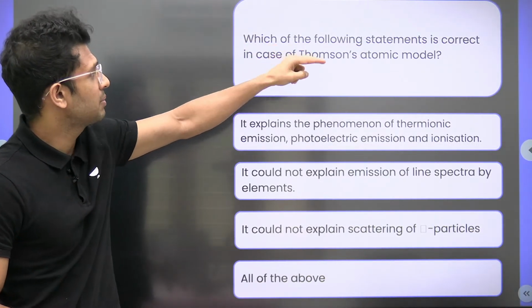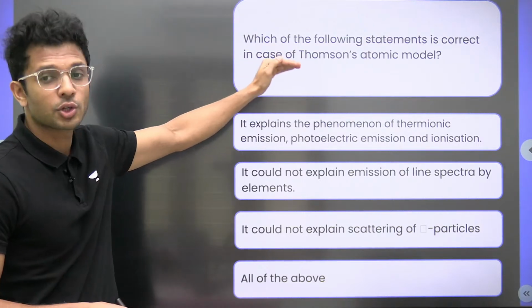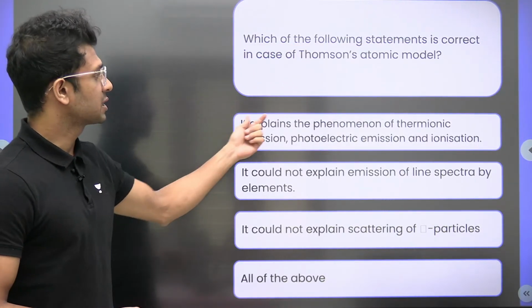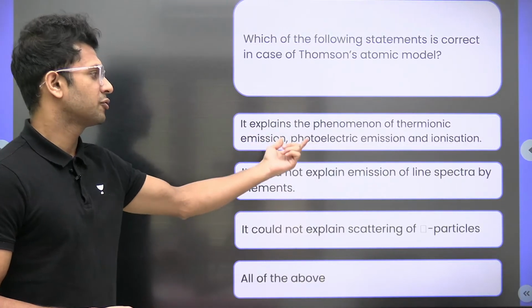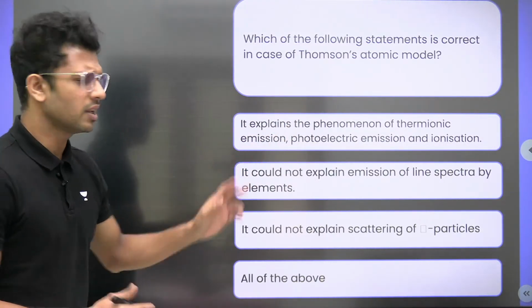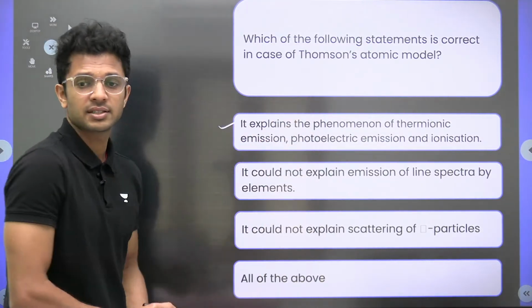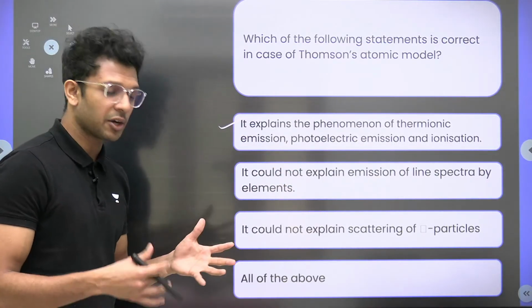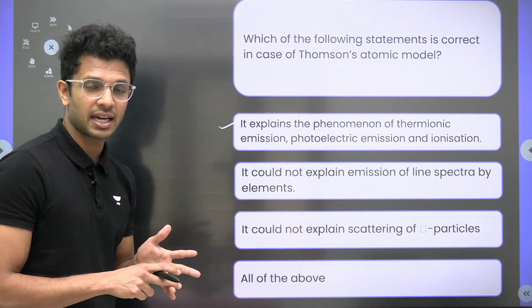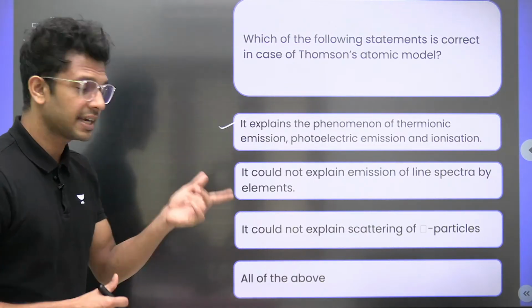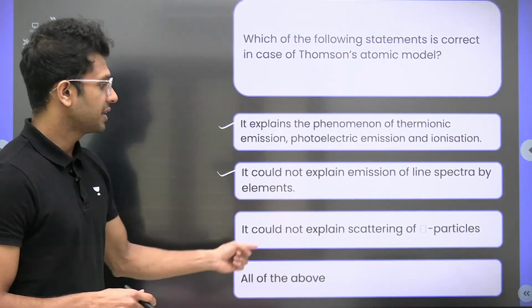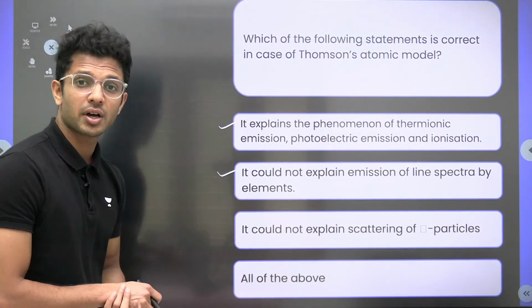Which of the following statements is correct in case of Thomson's atomic model? It explains the phenomenon of thermionic emission, photoelectric emission and ionization. All these concepts are explained. Yes, it is true. It could not explain the line spectra. I hope you remember the Balmer series, Lyman series. That couldn't be explained by Thomson's atomic model. That is also true. It could not explain the scattering of alpha particles.